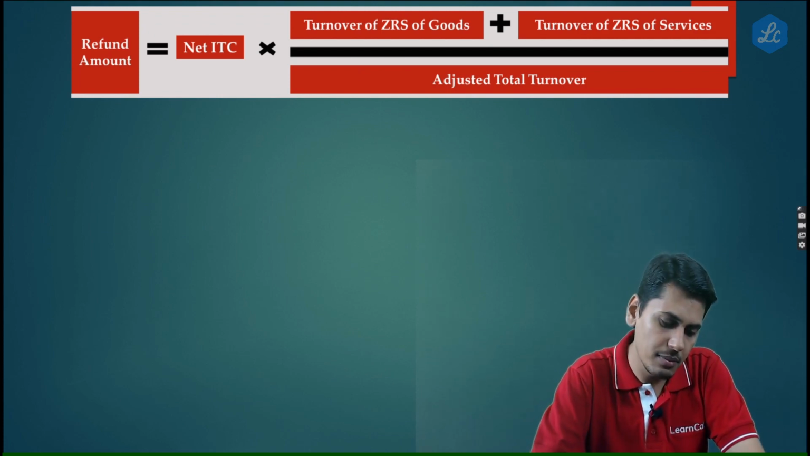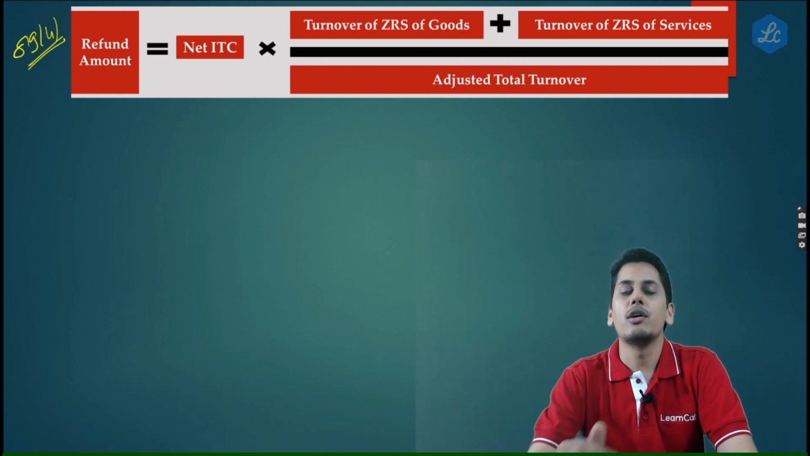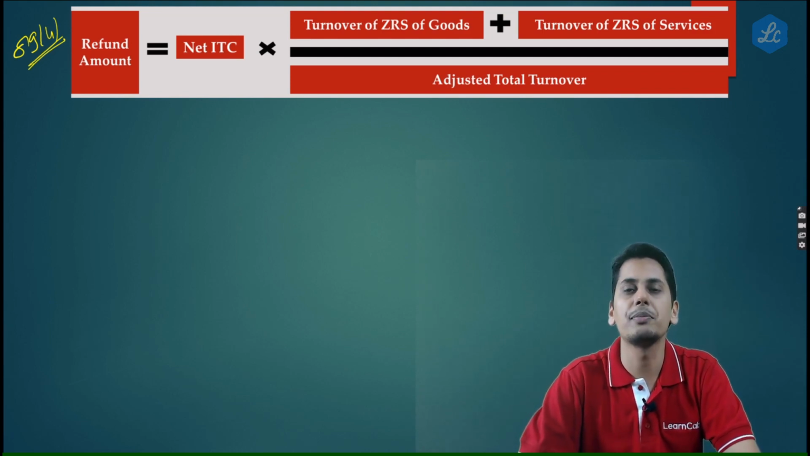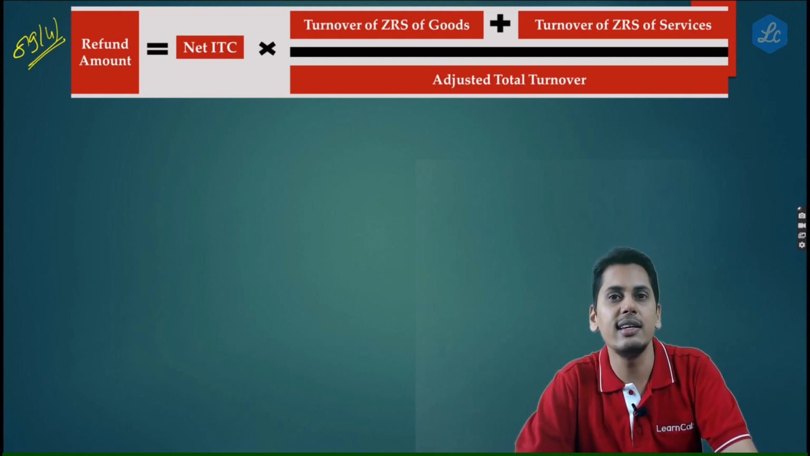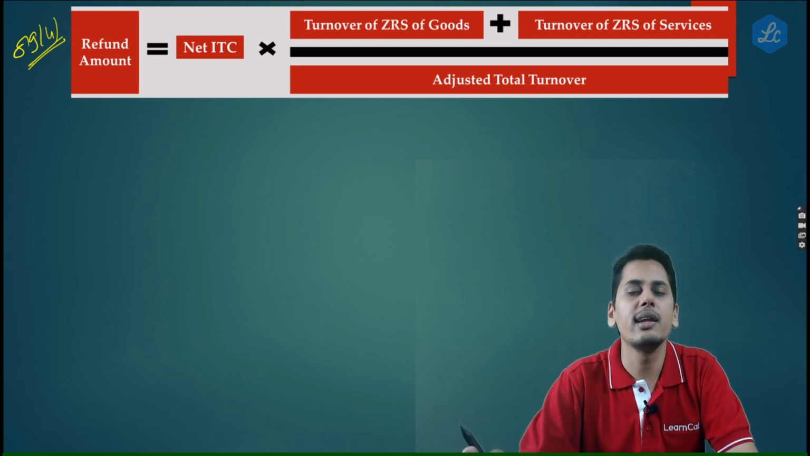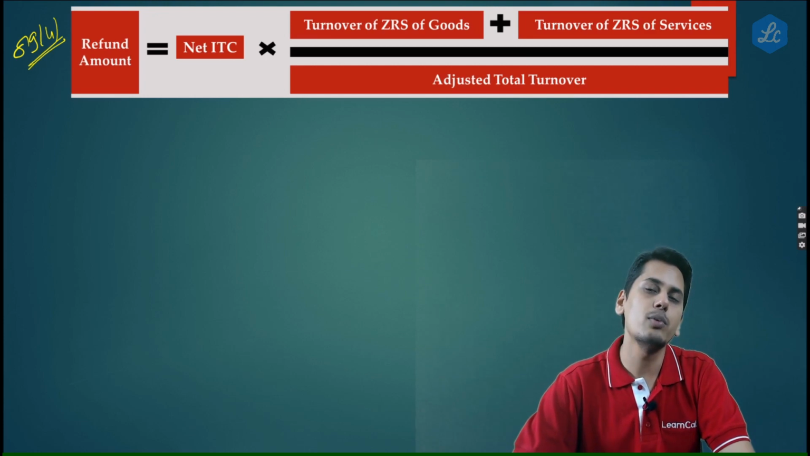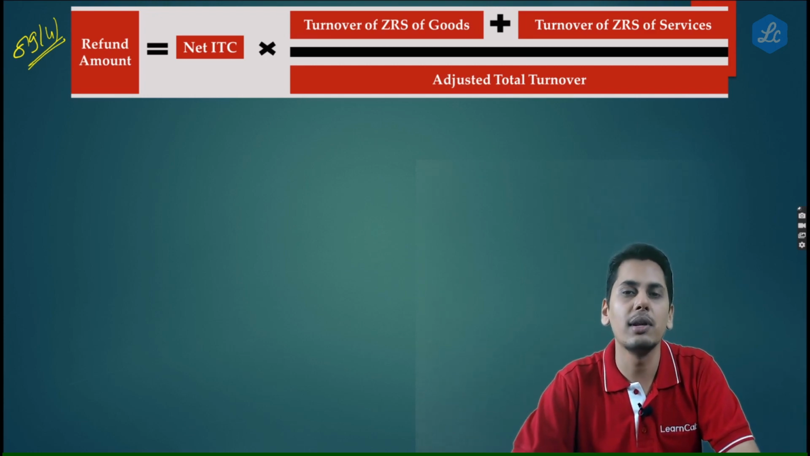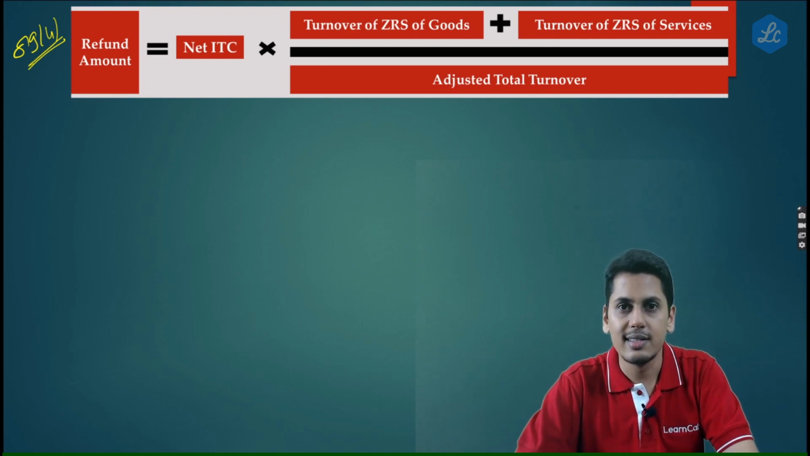The change which has come is in Rule 89 Sub Rule 4, there is a formula. Now friends, as we all know, as regards zero rating, there are two options which are given. 16(3)(a) tells you give a bond or give a LUT, do not pay any output tax. You would have input tax credit which is getting accumulated. Go and apply for a refund of that accumulated input tax credit.